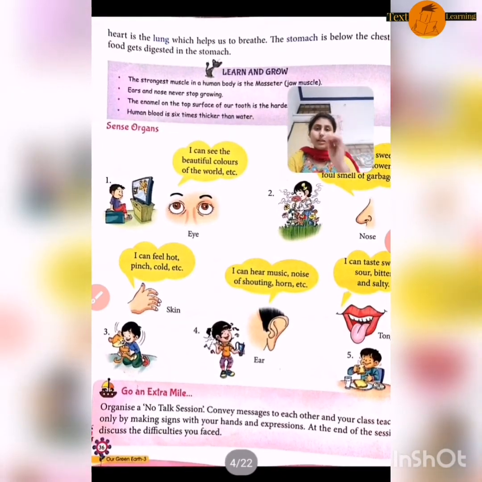Close to the heart are the lungs. There are 2 lungs. What is the use of lungs? Lungs help us to breathe. Basically we start breathing from our nose outside and it provides oxygen to our body. With the help of lungs we can breathe and provide oxygen inside our body. So what is the function of lungs? Lungs help us to breathe.